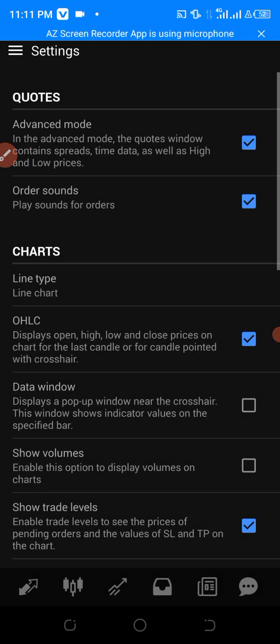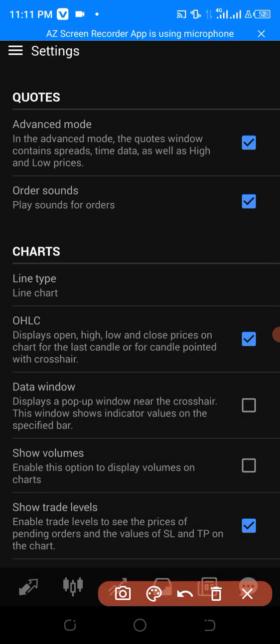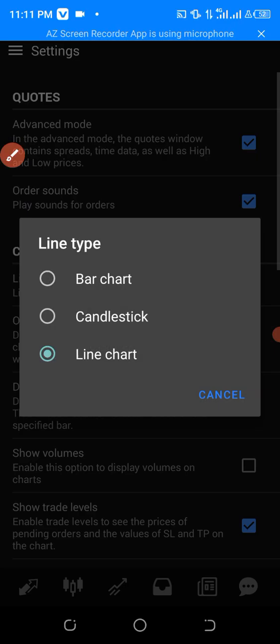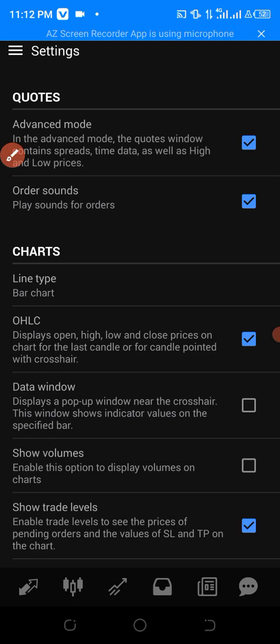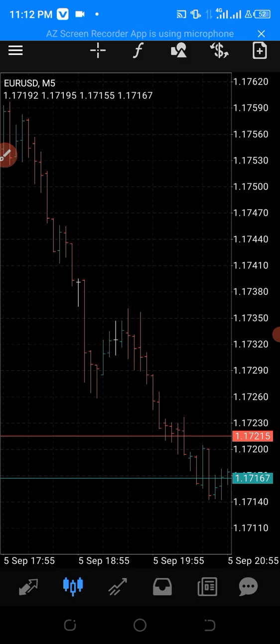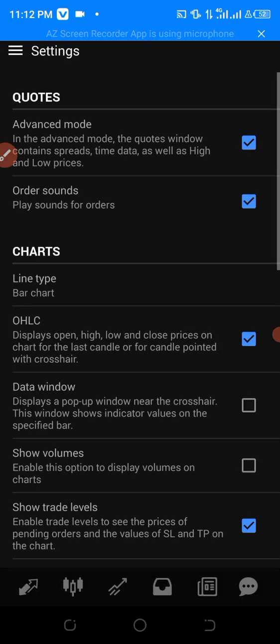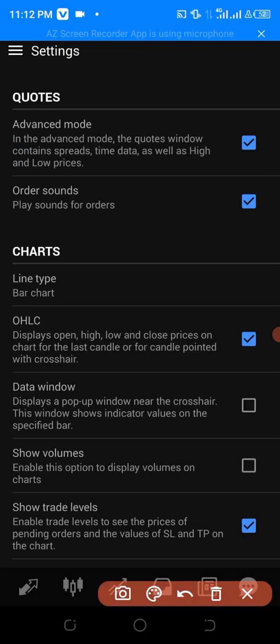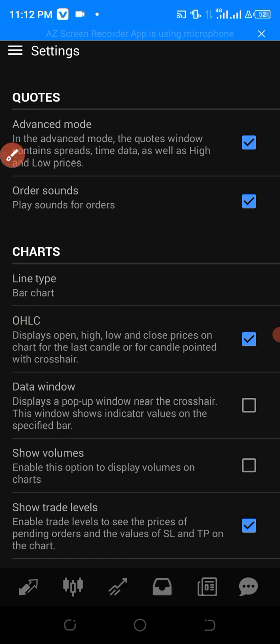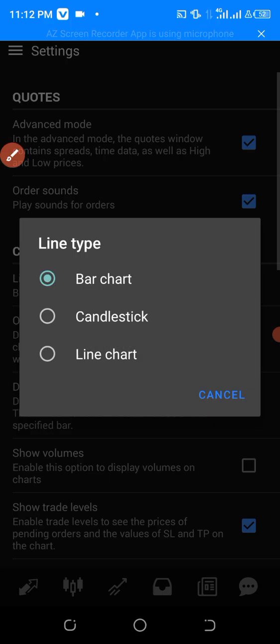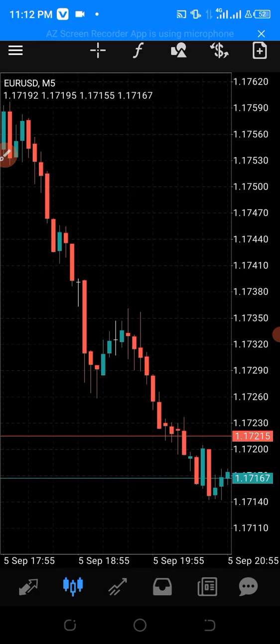Settings, line type here, right? Change it to bar chart. You see, you can go back there again. Settings. Remember this, please. Let's change it to candlesticks. See, these are your candlesticks.